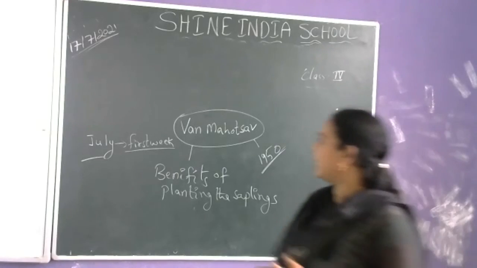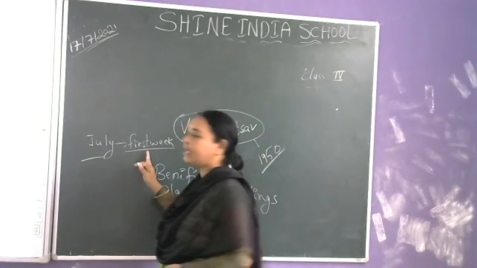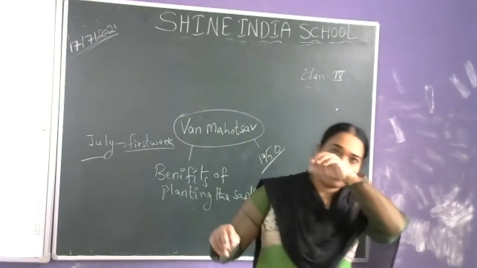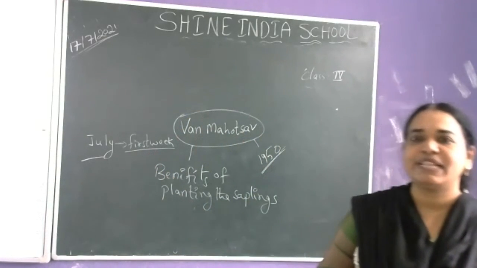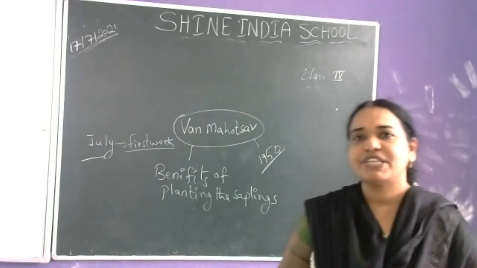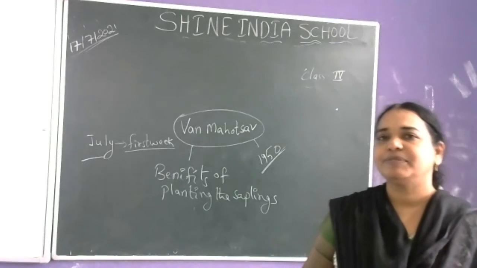I said that in the first week of July, we celebrate Vana Mahotsav. Why did they decide only on the month of July, and that too the first week? Why? Do you have any idea? Any guess?